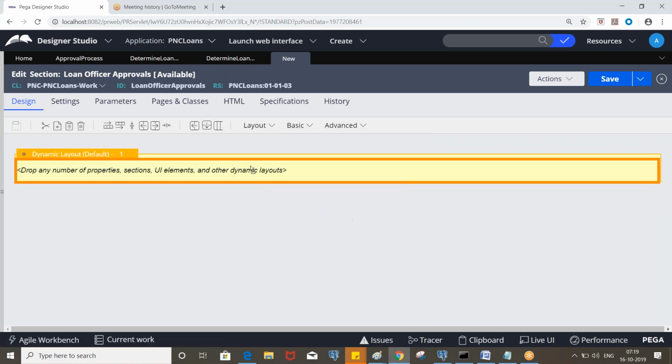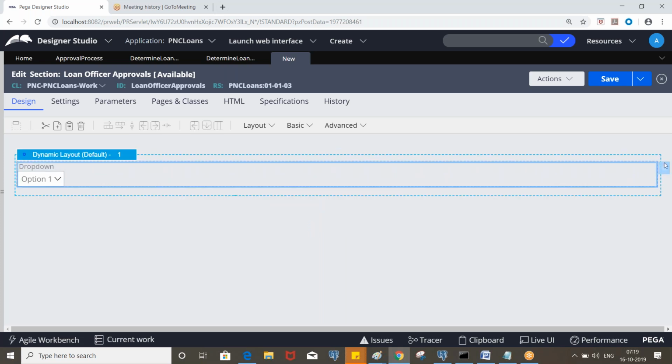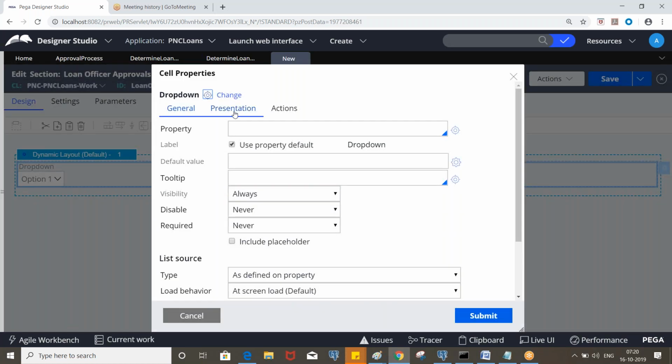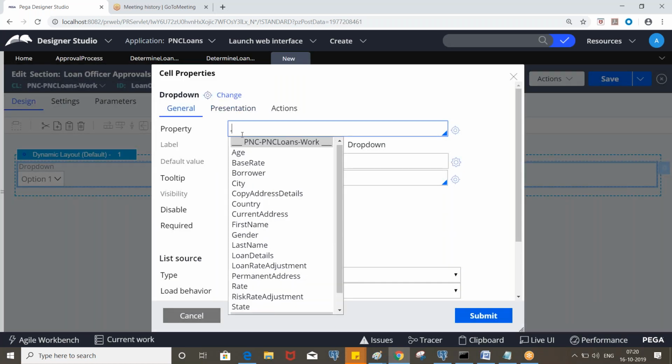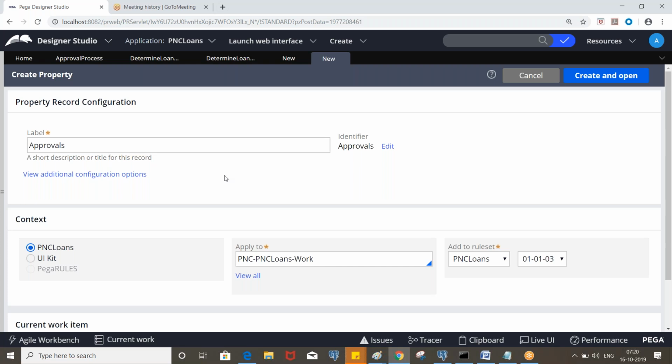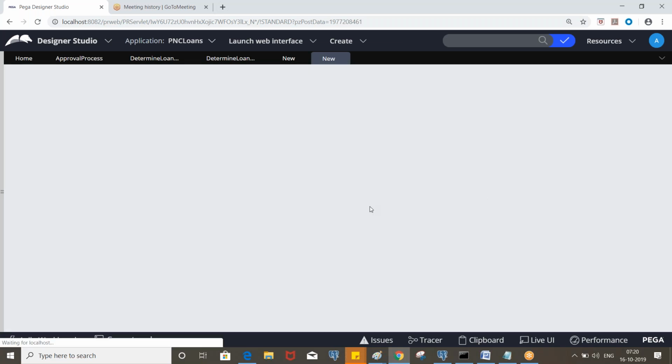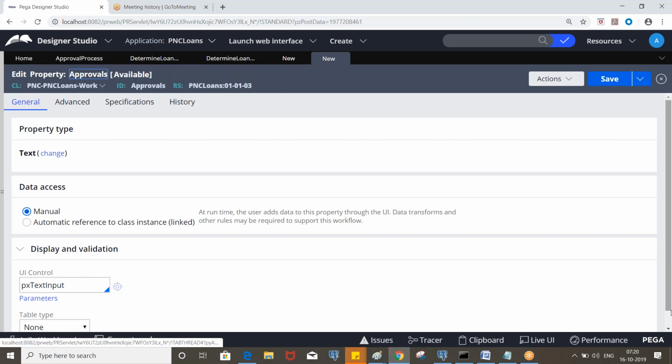Take the drop down control and create a property from here. What is the property? Create a property called approvals, and specify the values in the local list called approved and rejected.